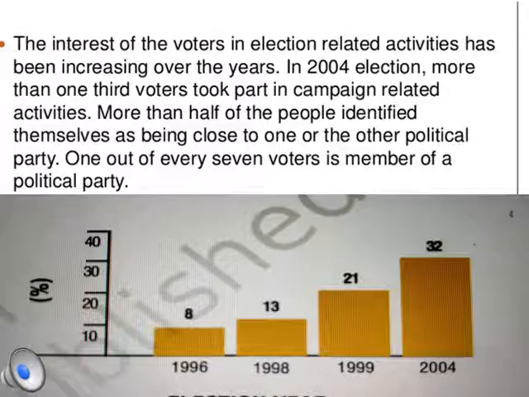Now there's one more figure which has been given to you to show how the interest of the voters has increased in voting. If you see the figure, in 1996 around 8% of the people were interested in voting. Rather, in 2004, the interest of the people has increased to 32%. So the interest of the voter in election related activities has been increasing over the years. In the 2004 elections, it increased to 32% compared to 1996.